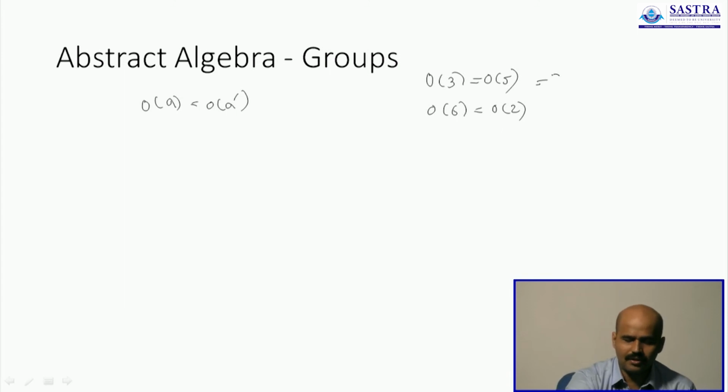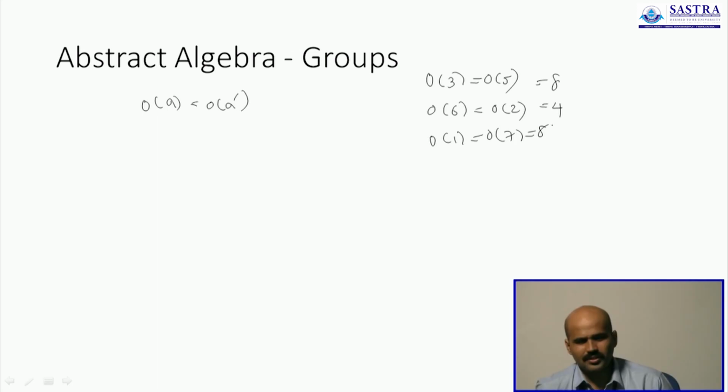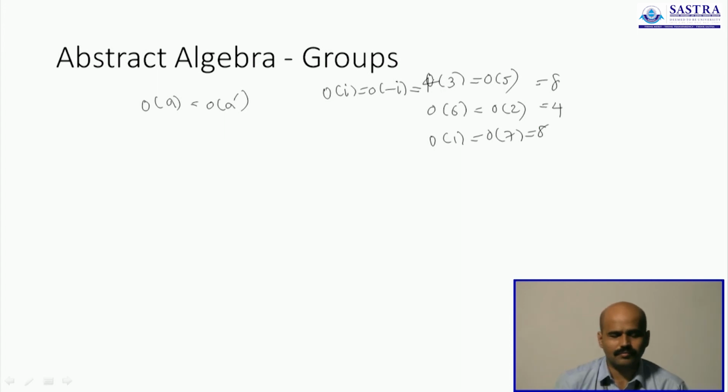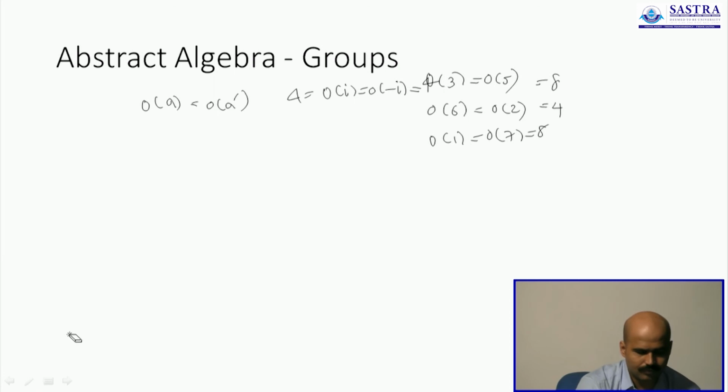This was 8, this was 4. 1 and 7 had the same order. Both were 8. And obviously 4 is the inverse of itself, so it has the same order as itself. And in the previous example, we saw the order of i is equal to the order of -i. You will have to repeat i 4 times to get 1. So the order of i is 4.